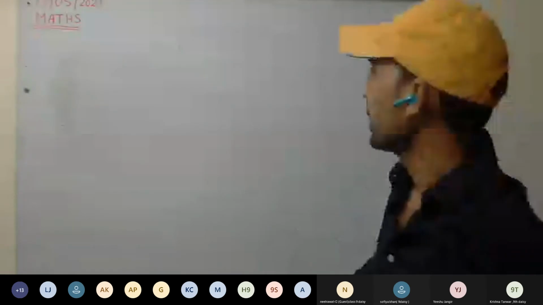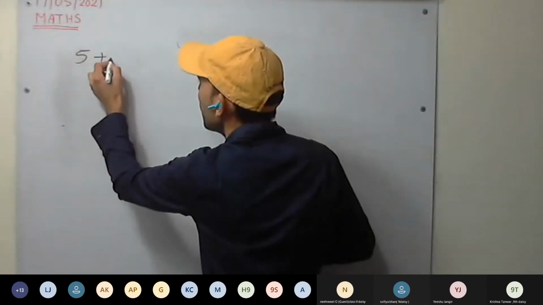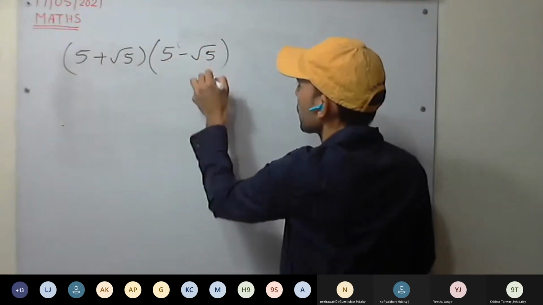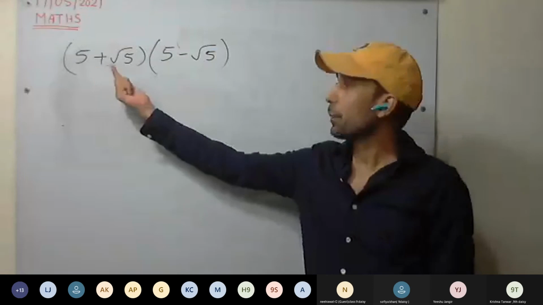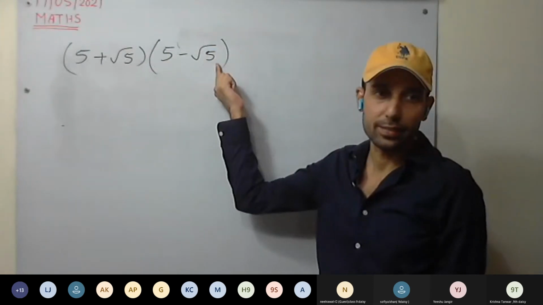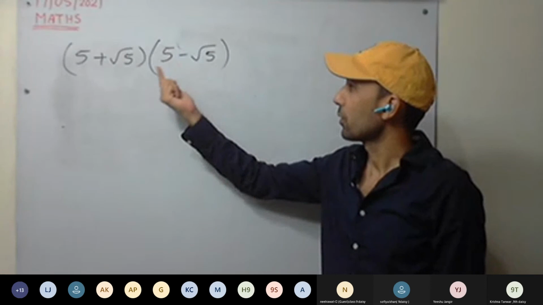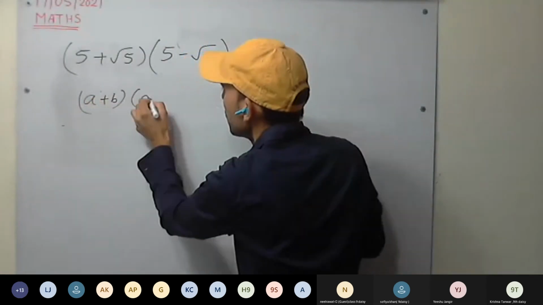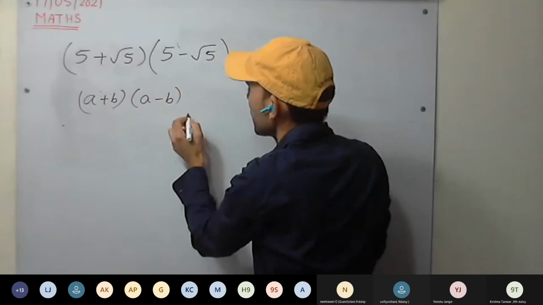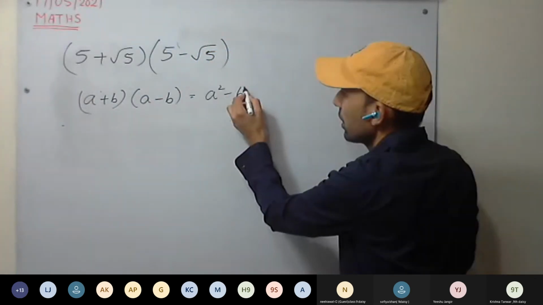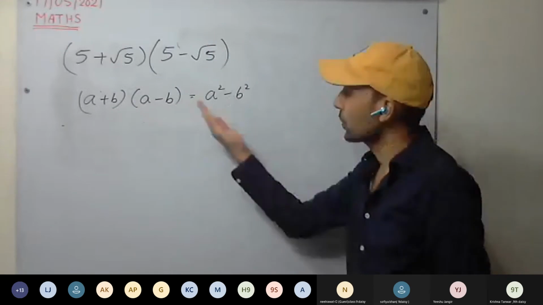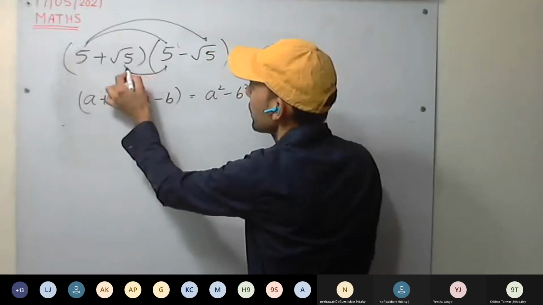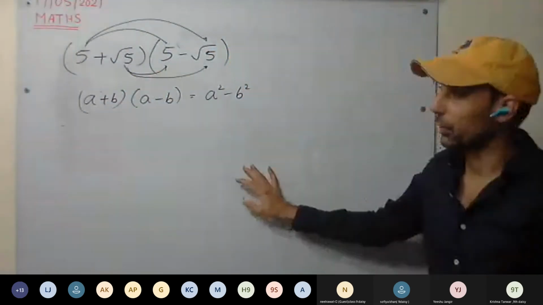So third one, we have (5 + root 5) and (5 - root 5). So it is in the form of (a + b) into (a - b). What is the expansion? What will be the product? (a + b) into (a - b) will be a square minus b square. If you do not know, you can simply apply 5 into 5, 5 into root 5, then plus root 5 into minus root 5. That way as well you can do.